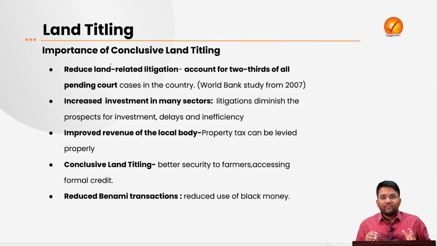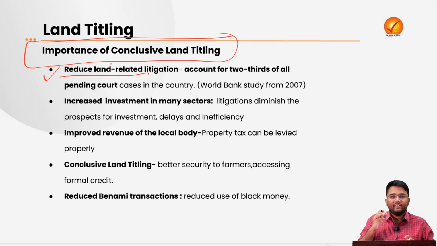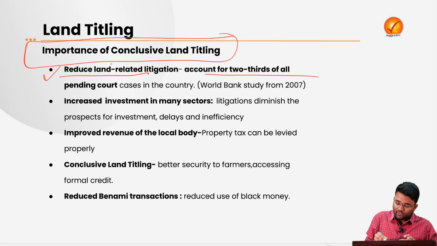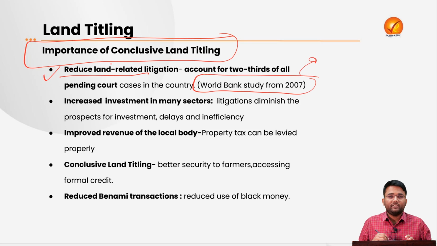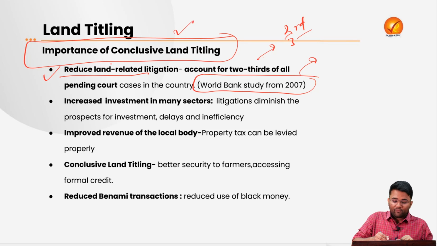So now we will be looking into the importance of conclusive land titling. The first is reduced land related litigation. As I have already told you, there was a World Bank study conducted in 2007, which said that almost 2/3 of litigation pending in the courts of India relates to land related issues. So with the coming of conclusive land titling, the land related litigation will be reduced.